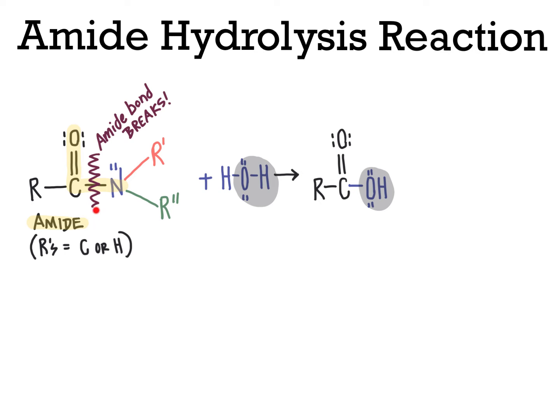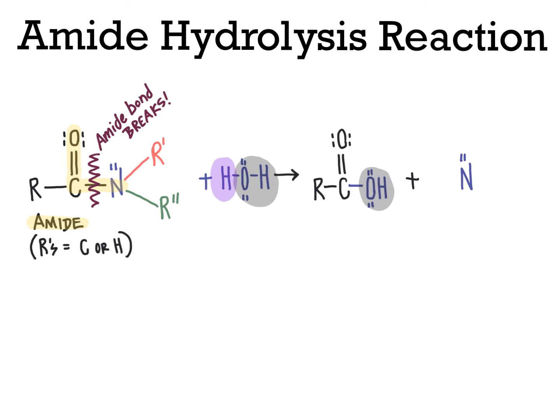We've broken again that bond between carbon and nitrogen here on the reactant side in our amide, and the nitrogen will pick up a proton, or hydrogen atom as you might call it, from the water to have a complete octet on it in the product. So let's go ahead and draw the structure of that as well. So we have our nitrogen atom, which I will draw in blue here.